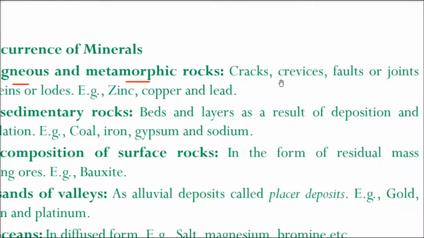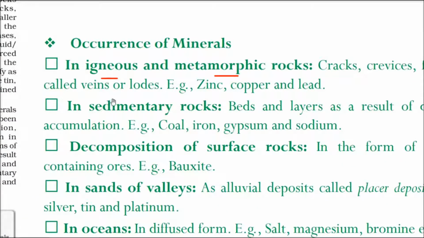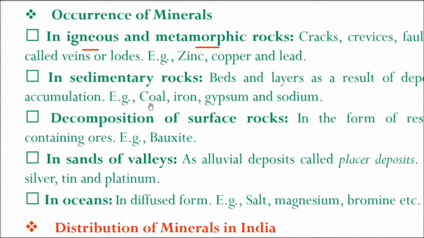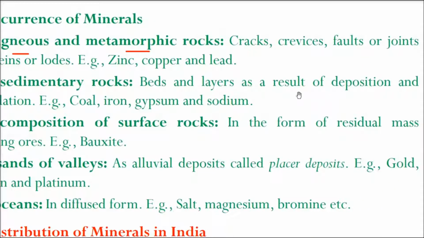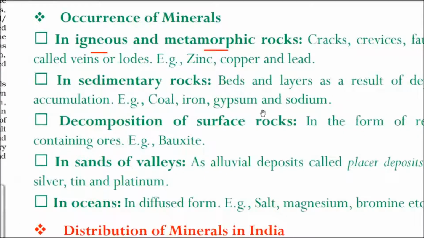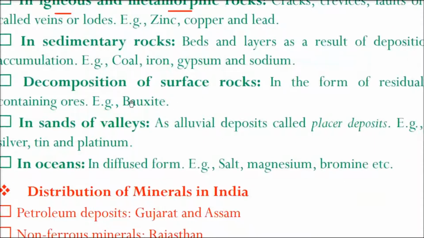In igneous and metamorphic rocks, minerals are found in cracks, crevices, faults and joints, called veins and lodes. For example, zinc, copper and lead are found here. In sedimentary rocks, minerals are found in beds and layers as a result of different deposition and accumulation of different layers. So coal, iron, gypsum and sodium are found here.